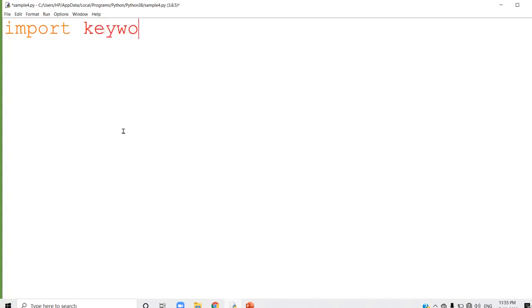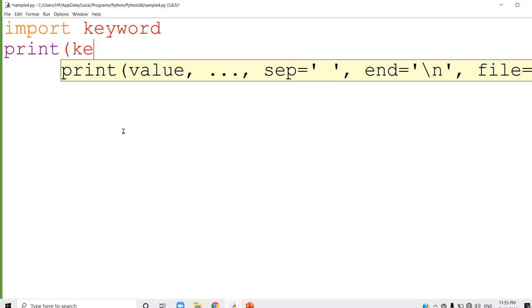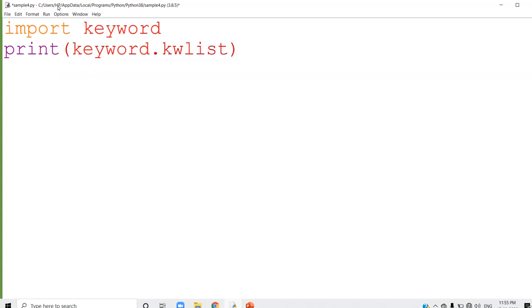What is this import statement? We will study it in later classes. Now just study this much: import keyword and print keyword.kwlist. Run this program.